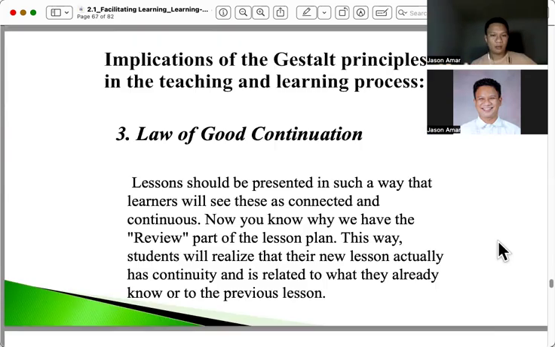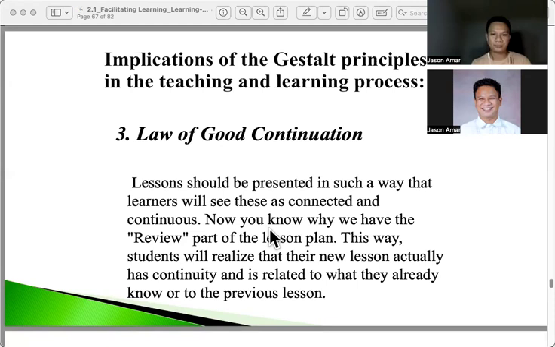The law of continuation, of good continuation, means before we proceed to the next discussion, ginabalikan ta anay ang previous nga discussion. Okay? So that means we are having a good review para ma-recall ni learner. Just like what we did in this video. We went back to the previous discussion for you to recall what we have had last time. And we have this one,